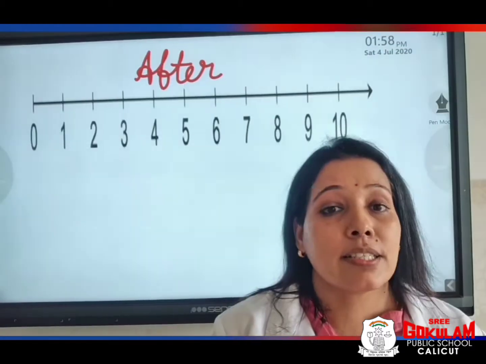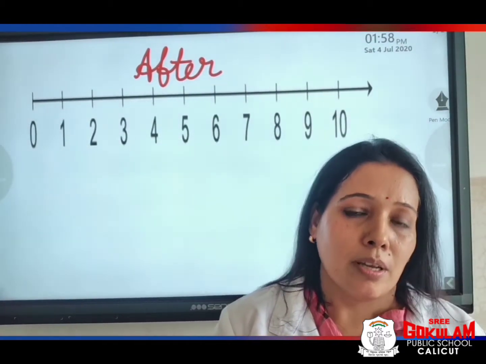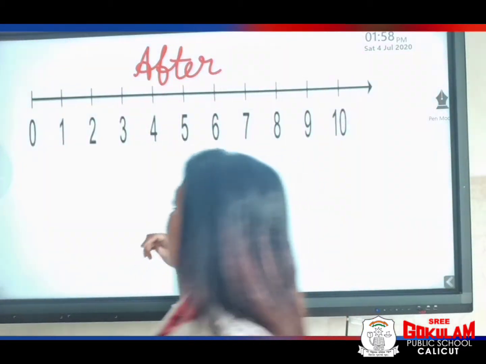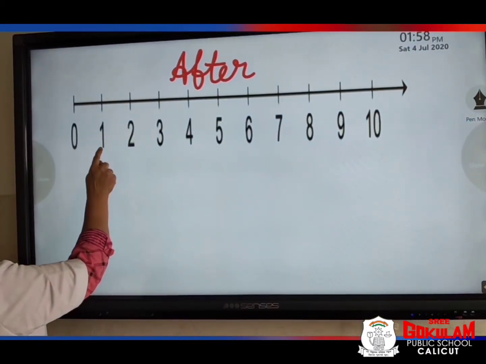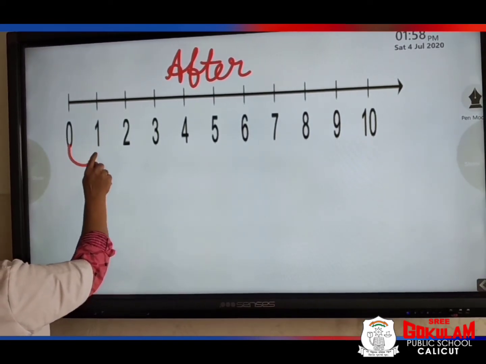Okay. Next concept is after. Please look at the board. Yes. Here, 1 comes after 0.